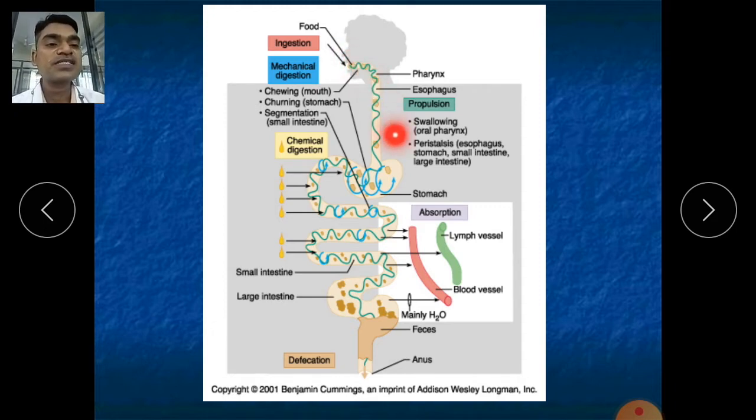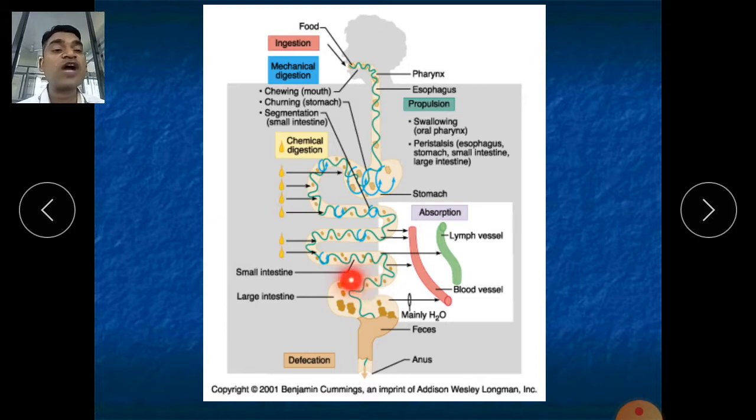And do you know what the size of this alimentary canal is? In a normal live human being, it is almost 5 to 7 meters. It is too much. In a dead person it becomes 7 to 9 meters.